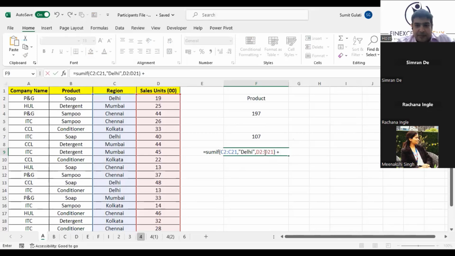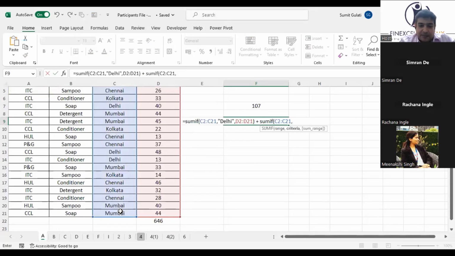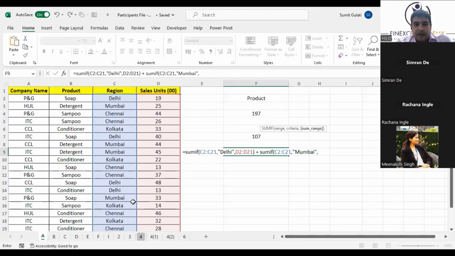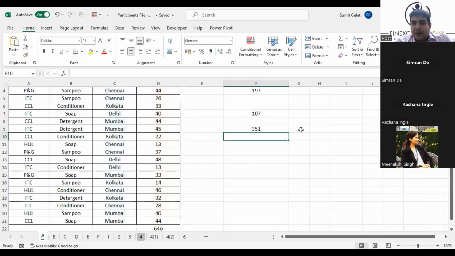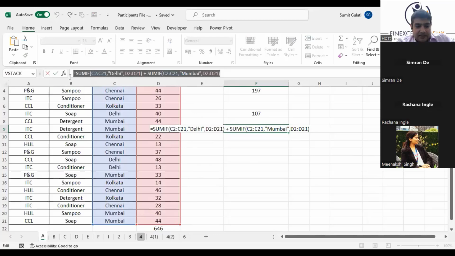Now again a SUMIF, again the same range, but the criteria this time becomes Mumbai, comma, and the sum range becomes this. What I have told Excel now is first add all the Delhi, then add all the Mumbais, and then add them up. So the answer will come out to be 351. Just have a look at it and let me know if you could understand the logic behind it. Very common problem in the business world, very common.